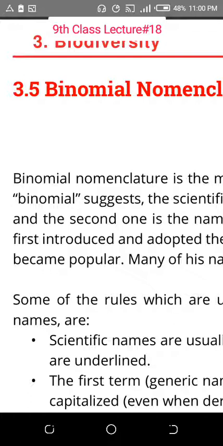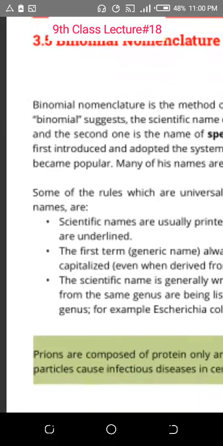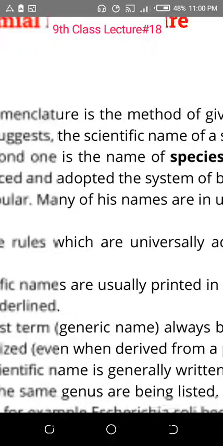What is the smallest taxon, meaning the lowest taxon? That is the species. What is the second last taxon, which is not much smaller, but one level above? That is the genus. So genus and species, Carolus Linnaeus confirmed, and he used the rule.